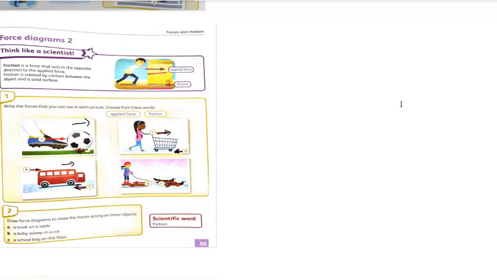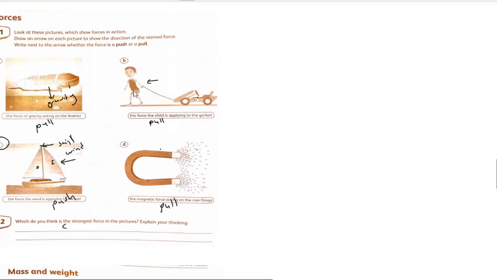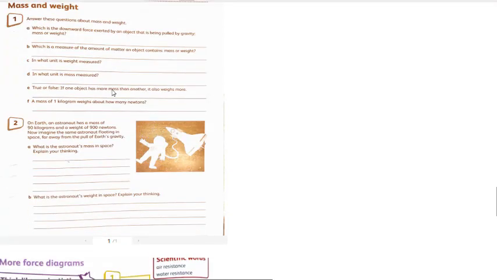We can control our body movements because friction helps us to control our movements. Friction is really important for objects also. And I saw some questions here, so let's pass through the homework.